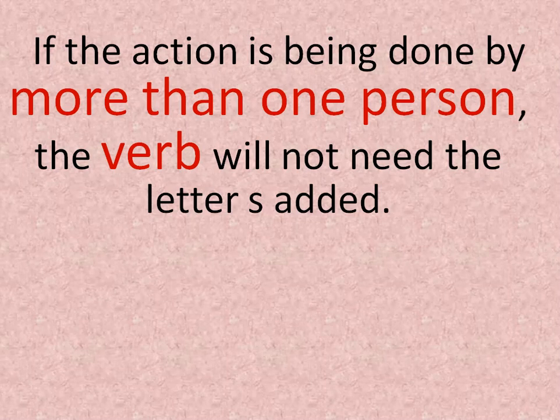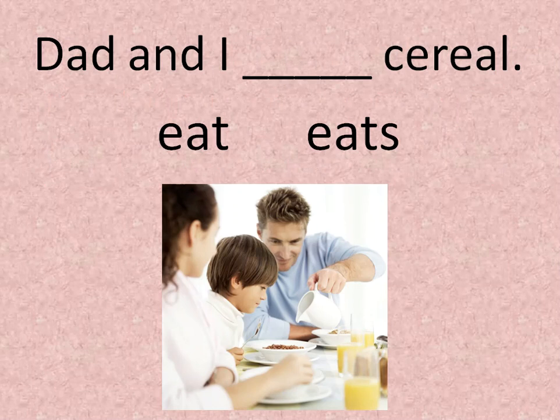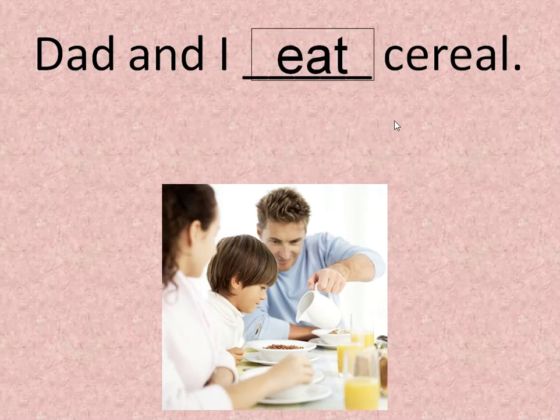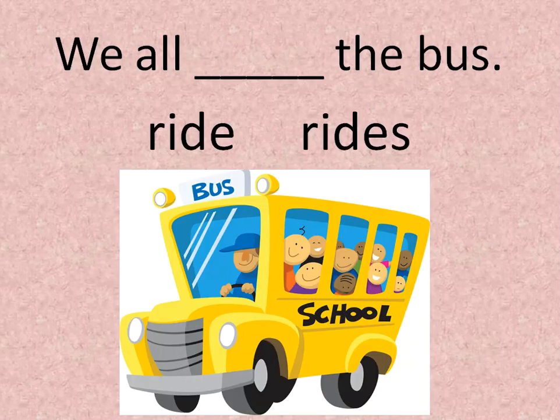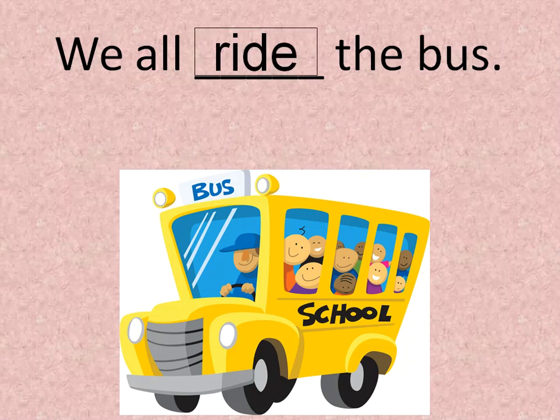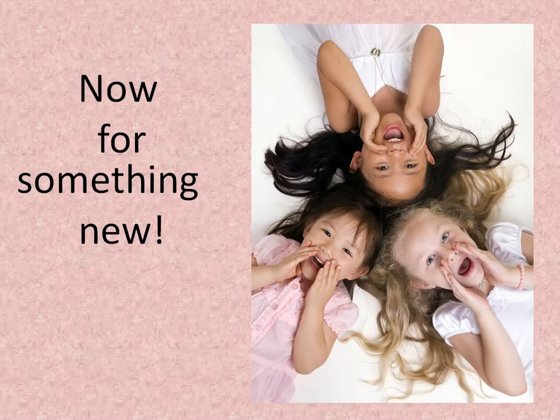But if the action is being done by more than one person or thing or animal, the verb will not need the letter S added. Dad and I, we are two. Dad and I eat. I can't say eats. All of us ride, not rides. So now we learned the verb is something you can do. We learned that we add S if the action is being done by one person. We learned that we don't add S if the action is being done by more than one.